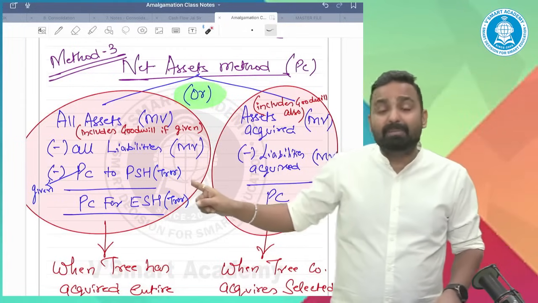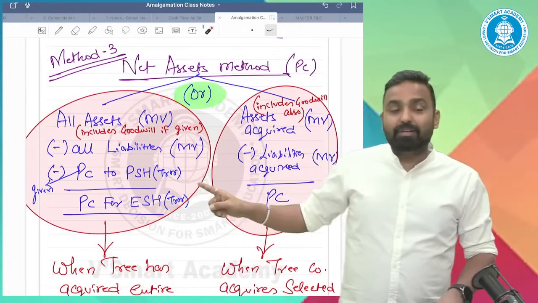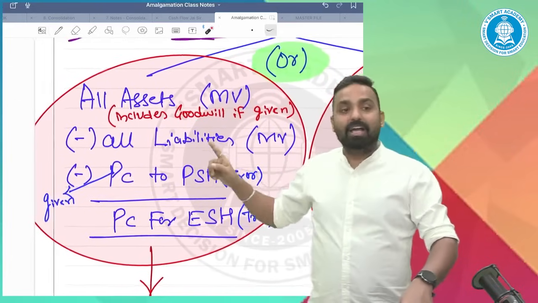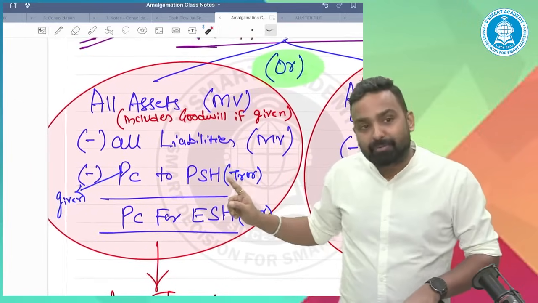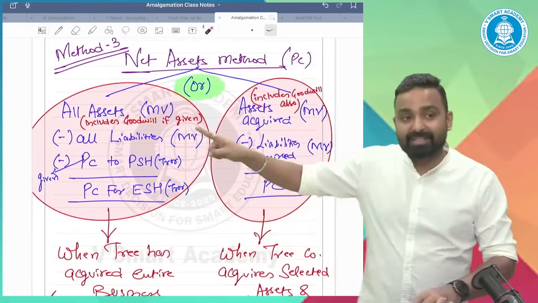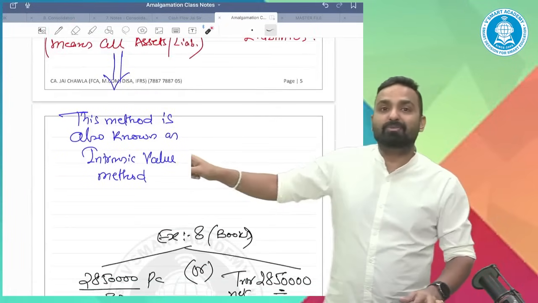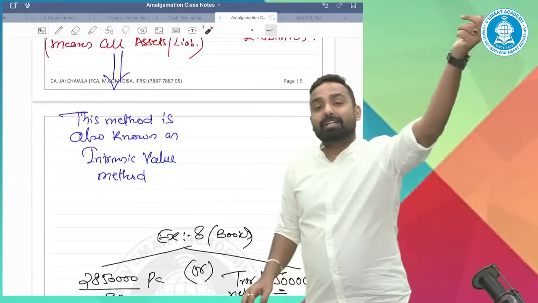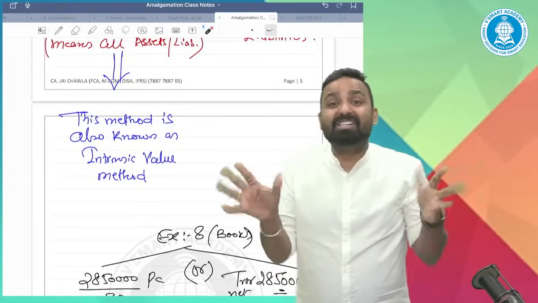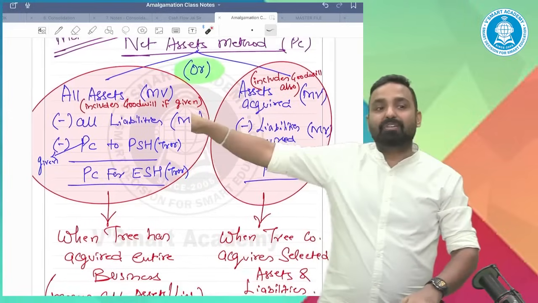If all assets and liabilities are taken over, then take all assets including goodwill, deduct all liabilities, and if there's a purchase consideration (PC) for preference holders, you have to minus it. Then you will get the PC for equity holders. This method is also known as the intrinsic value method.